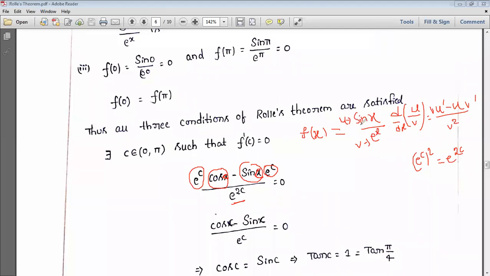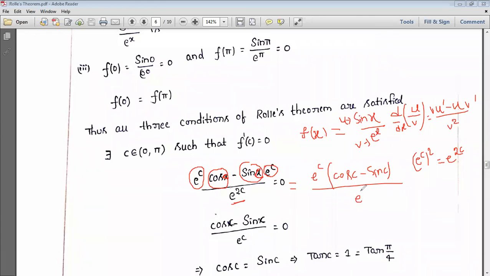Sin x derivative is cos x, and e power x derivative is e power x only. Now what do we have remaining? If you observe this, which one is the common one? E power c is the common one. So you can take e power c as common. What will remain? Cos c minus sin c by e power 2c.